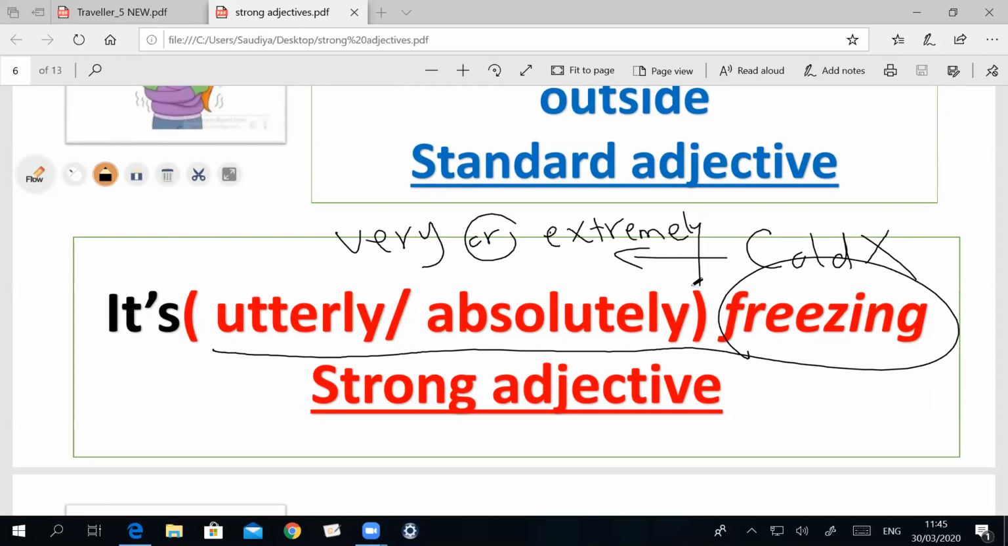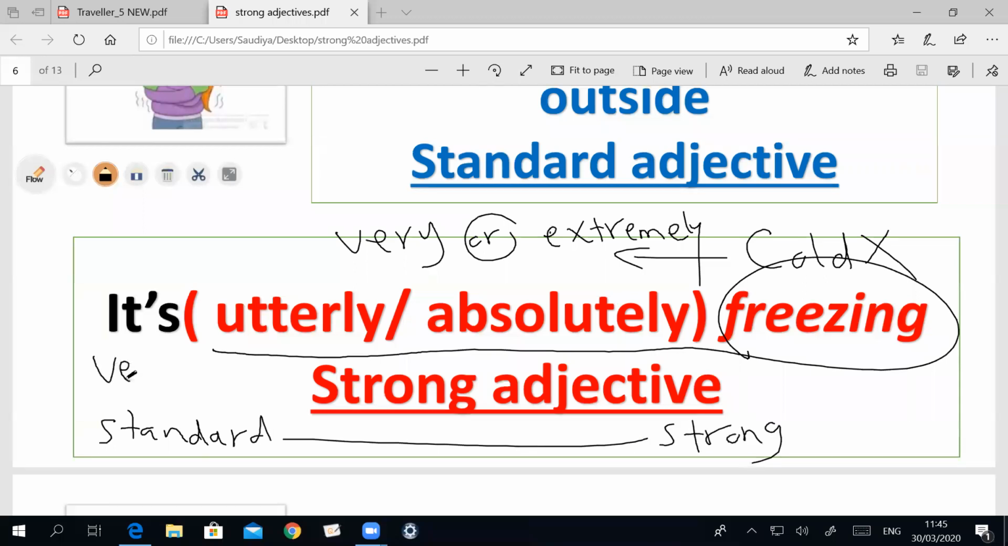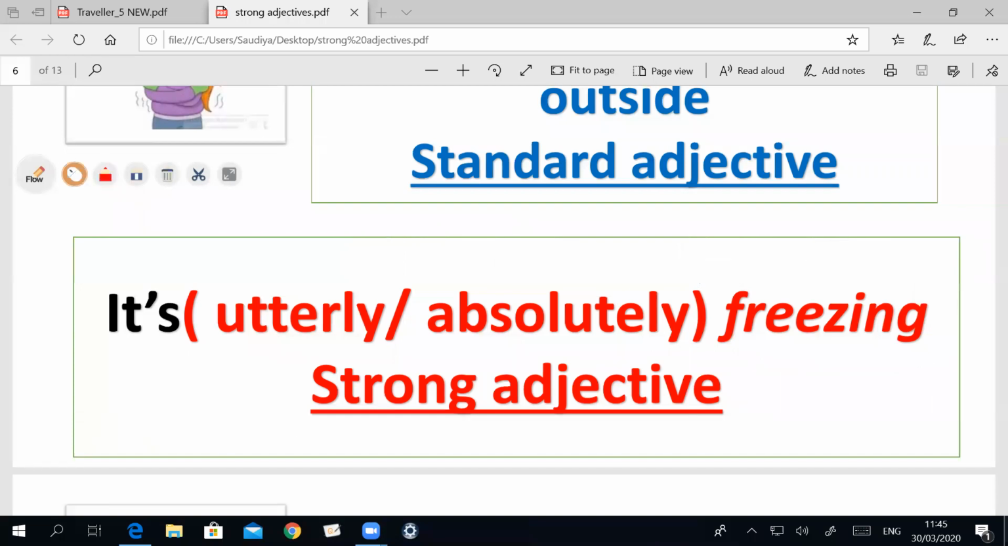This is the point. So until now, we have learned that we have two kinds of adjectives: number one, standard adjectives, and number two, strong adjectives. The standard adjectives come after the adverb very. The strong adjectives come after the word absolutely. In this point, I can say like the word cold, like the word freezing. Go to the next point.